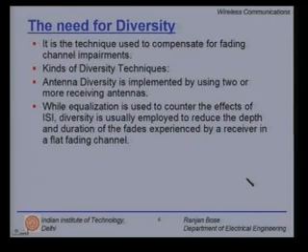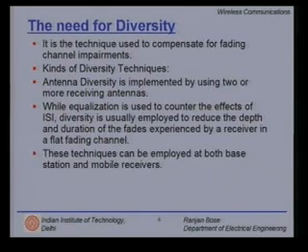Now, while equalization is used to counter the effects of ISI or inter-symbol interference, diversity is usually employed to reduce the depth and duration of fades. That is the fundamental difference. So, the depth of fade and the duration of fades experienced by a receiver in a flat fading scenario can be overcome by using diversity. These techniques can be employed both at base station and mobile receivers. Any of the diversity techniques can be deployed either at the base station or at the mobile receivers.